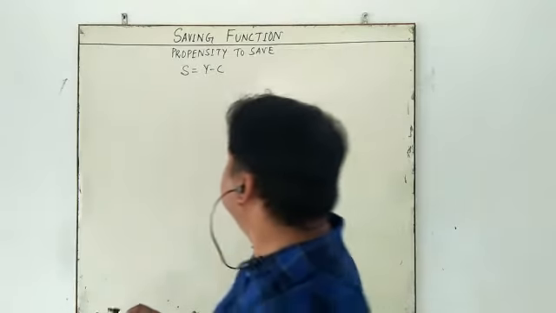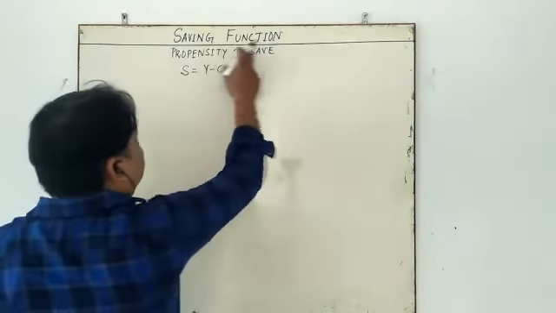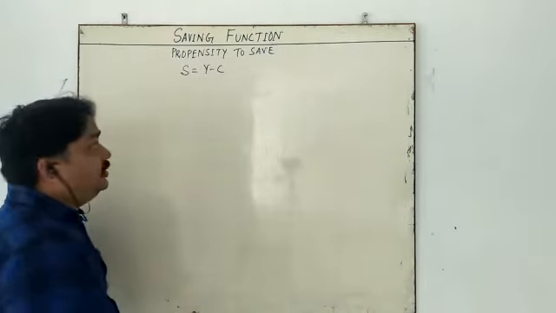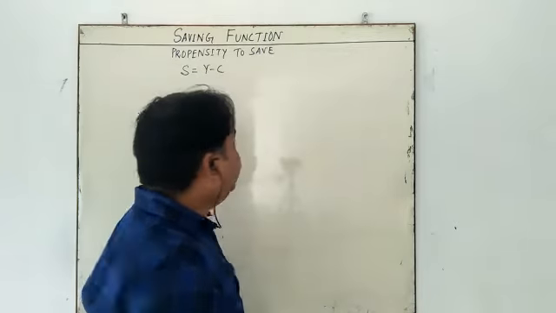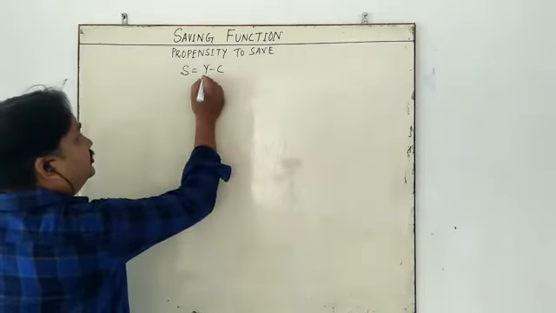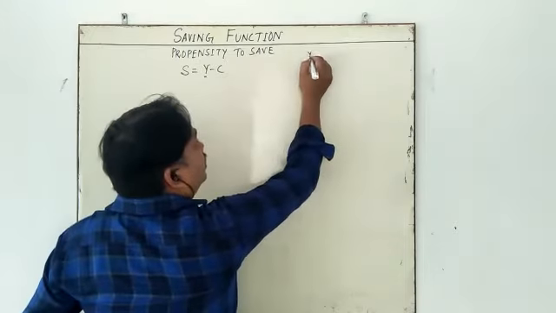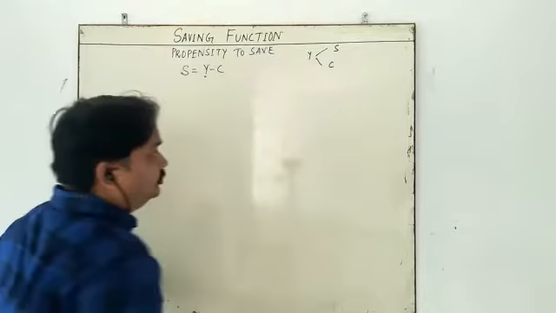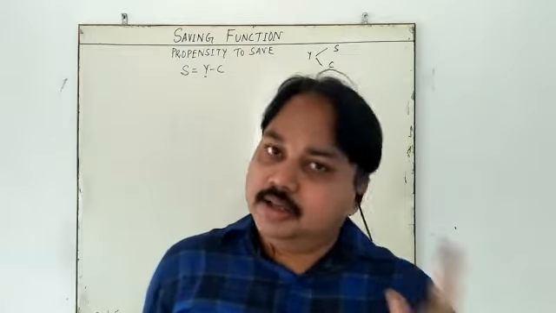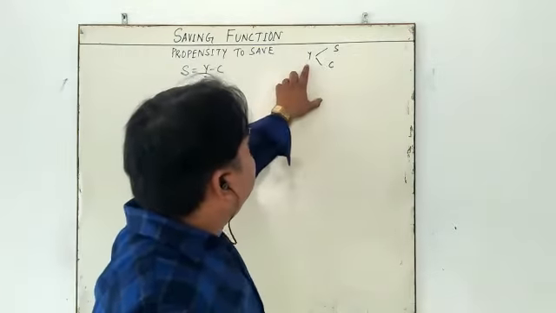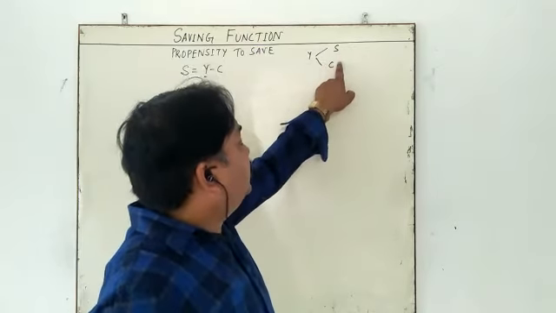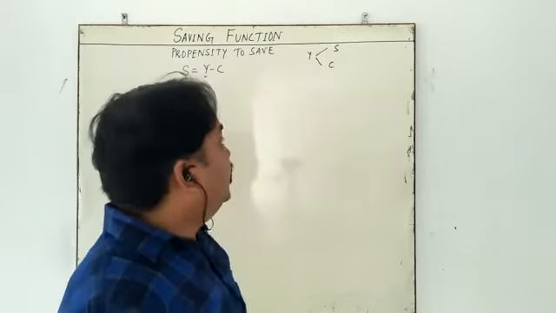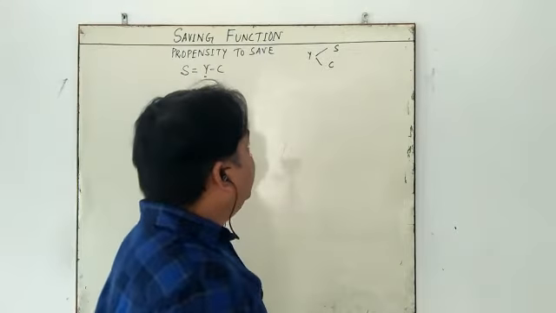Let's see how. The saving function is also known as the propensity to save. Whatever income an economy earns, it has two options: either save it or consume it. So, my dear student, what is saving?